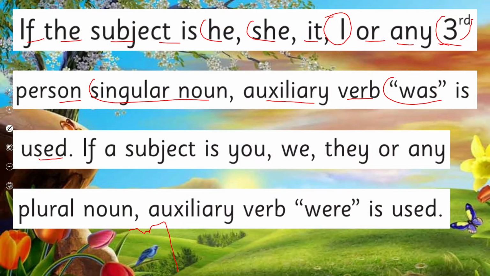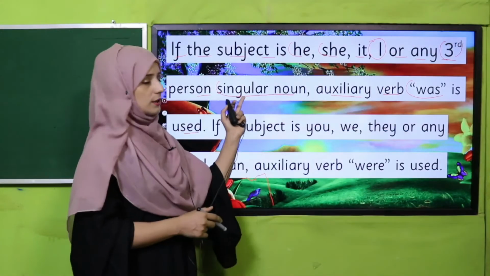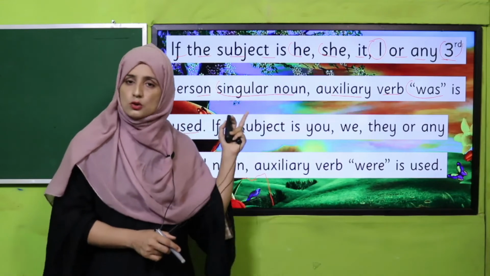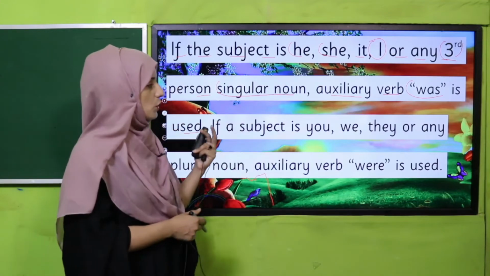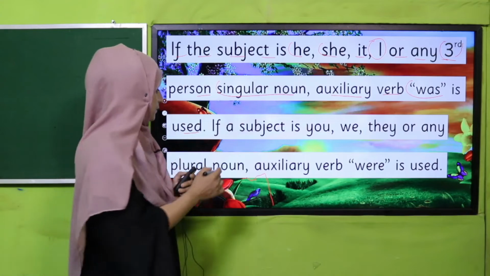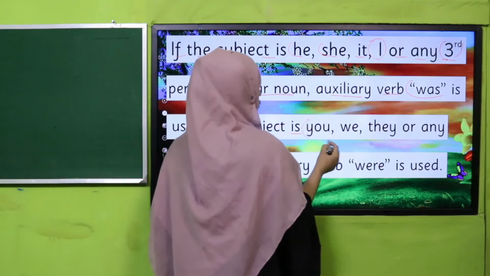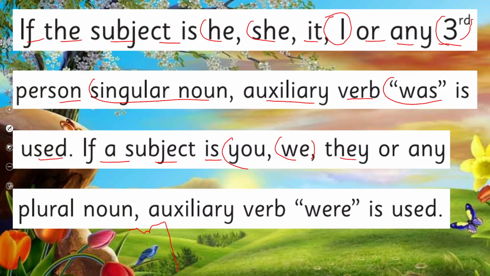So what is a third person? Yes, he, she, it, any third person, like who is going, what is going on, a singular noun. If that is a singular noun, we can use the auxiliary verb was. If a subject is you, we, they, or any plural noun, the auxiliary verb were is used.